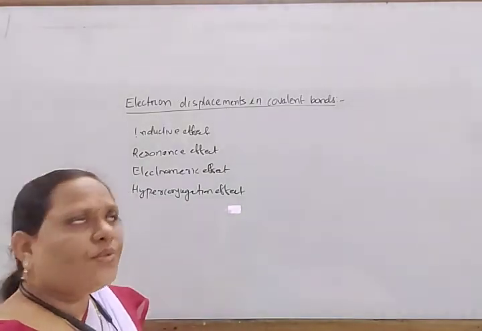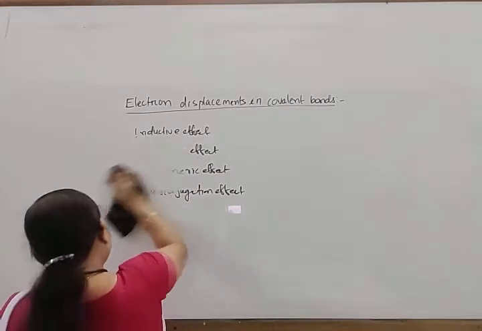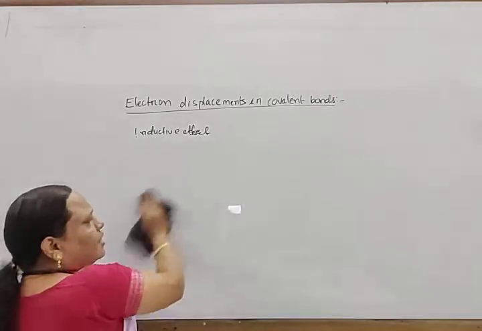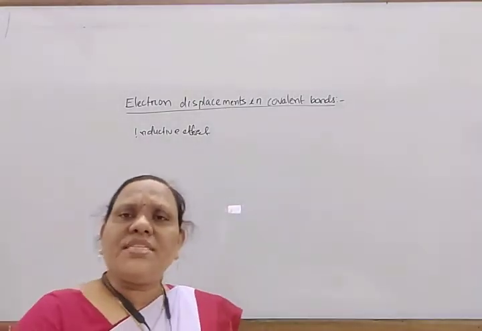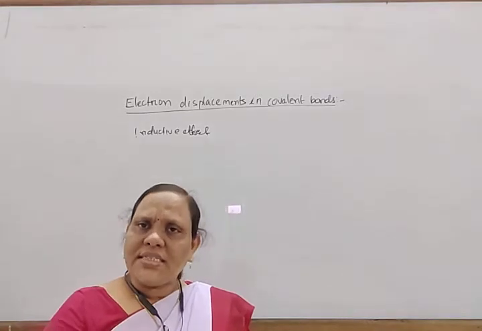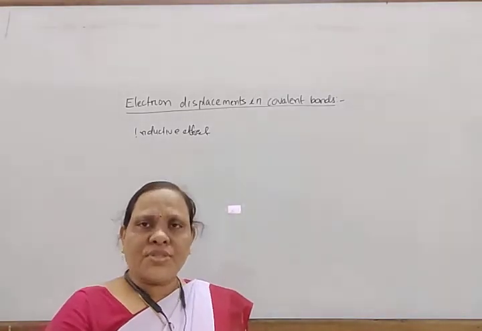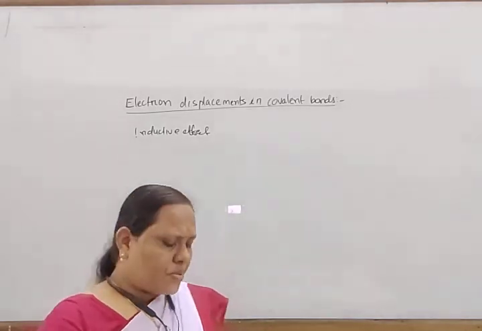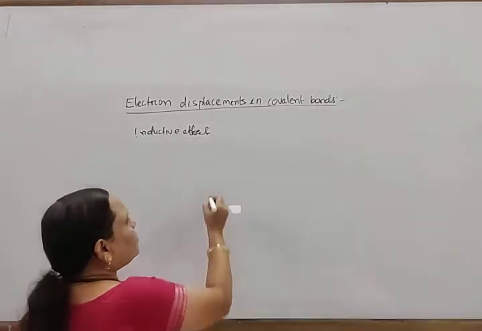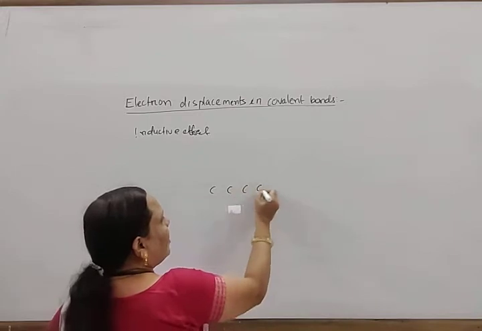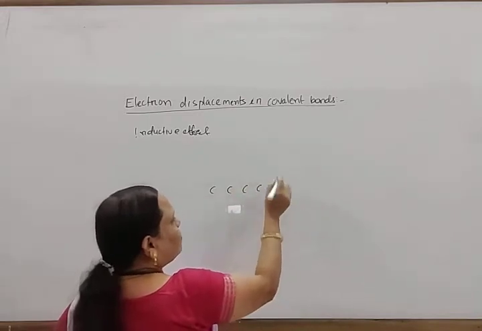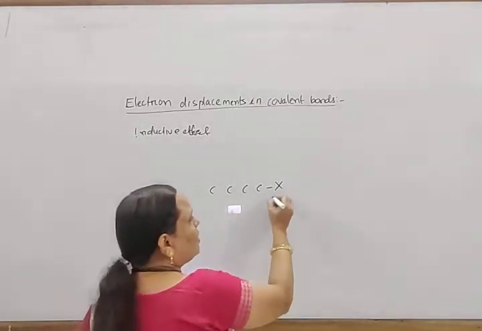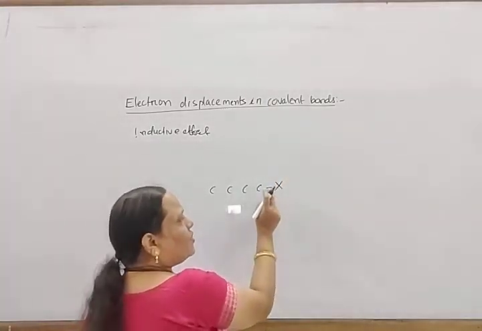First we come to the inductive effect. So what is the inductive effect? The inductive effect is a permanent effect by virtue of which there is displacement of electrons in the sigma bonds in a carbon chain. Now look here, suppose there is a carbon chain and at one end a more electronegative atom is present. Then what happens?